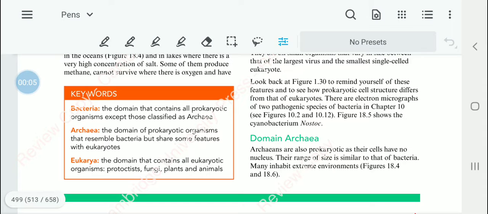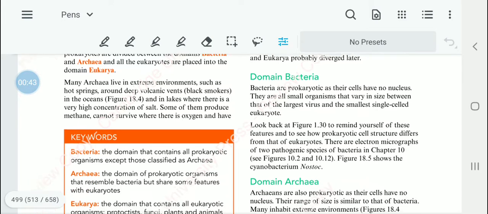So now we have looked at three domains: bacteria, archaea and eukarya. The bacteria contain all the prokaryotic organisms except the archaea group, and archaea are also prokaryotic organisms. They resemble bacteria, but they have some features of eukaryotes as well. The domain eukarya contains all eukaryotic organisms: protists, fungi, plants, and animals.